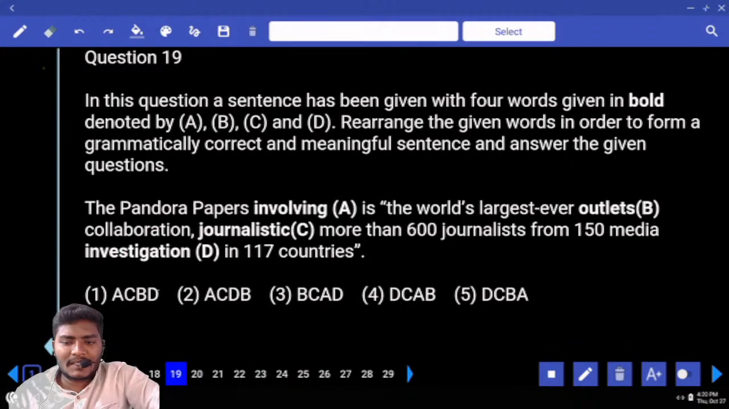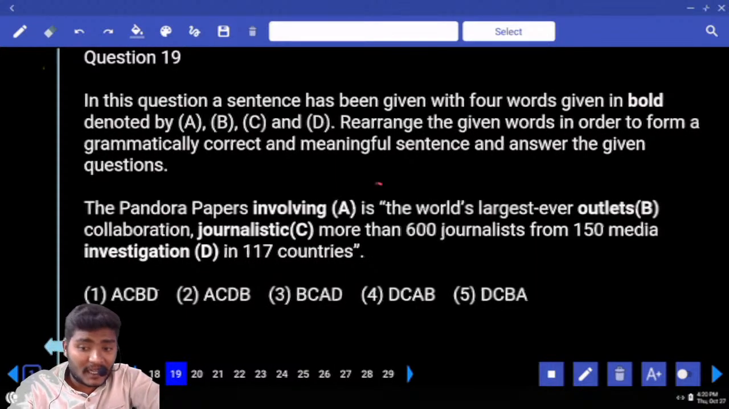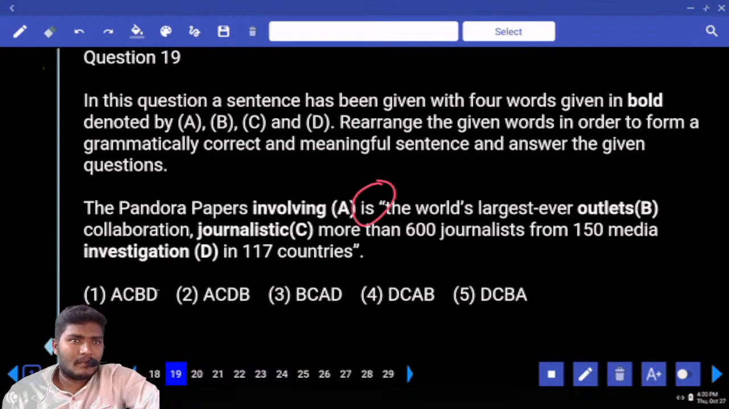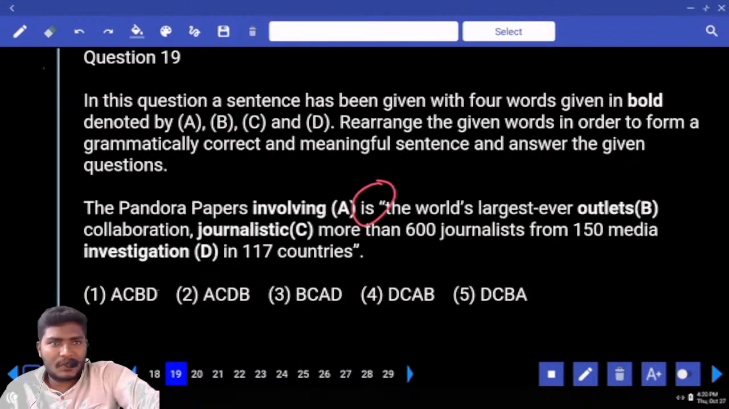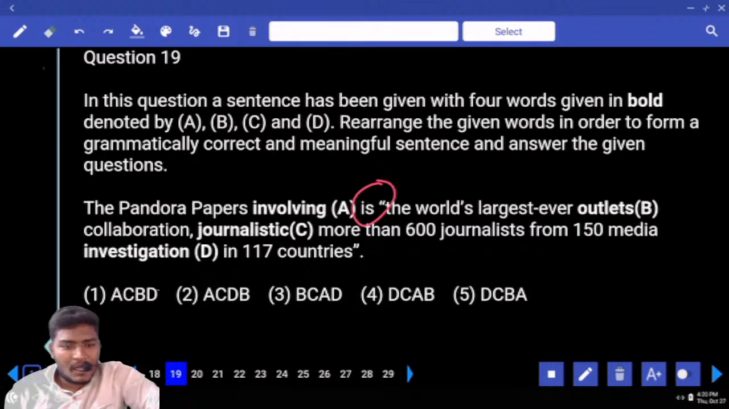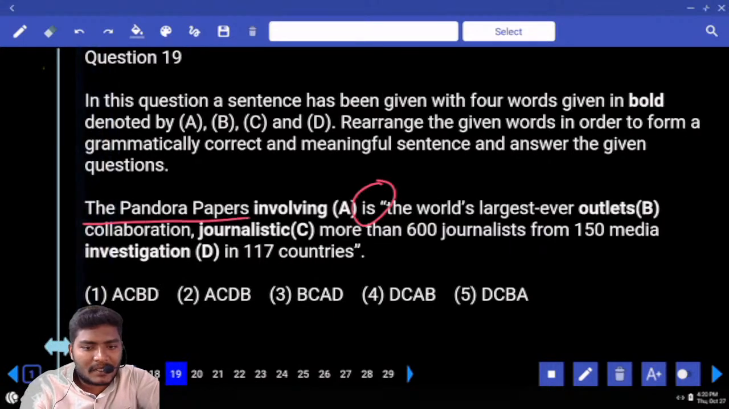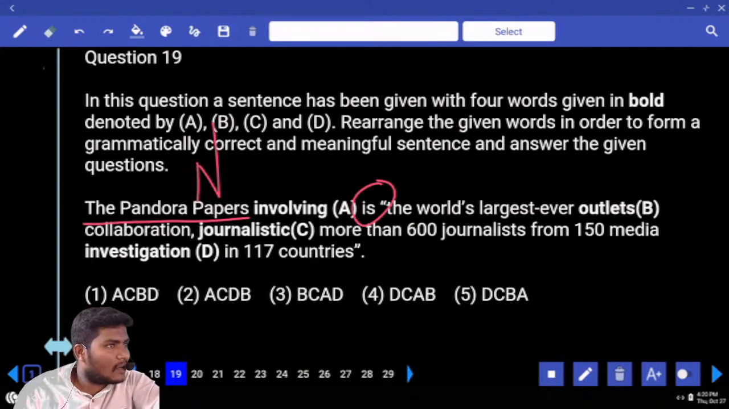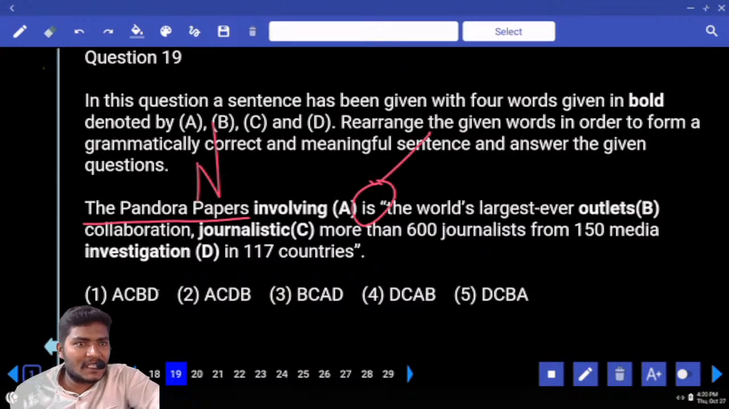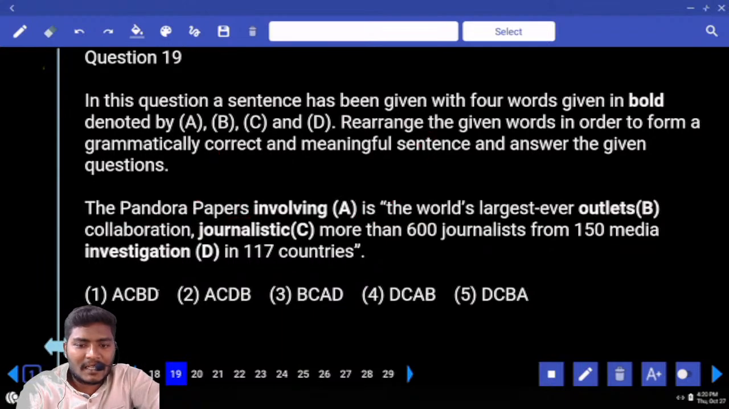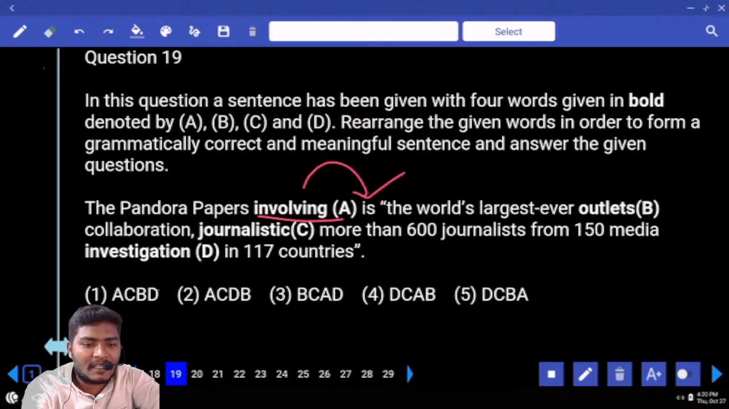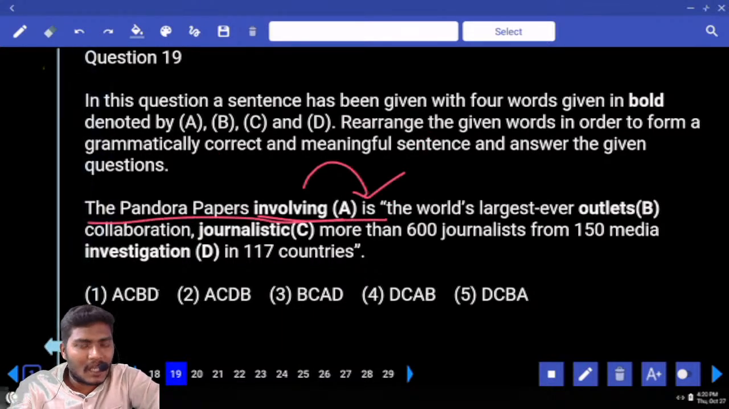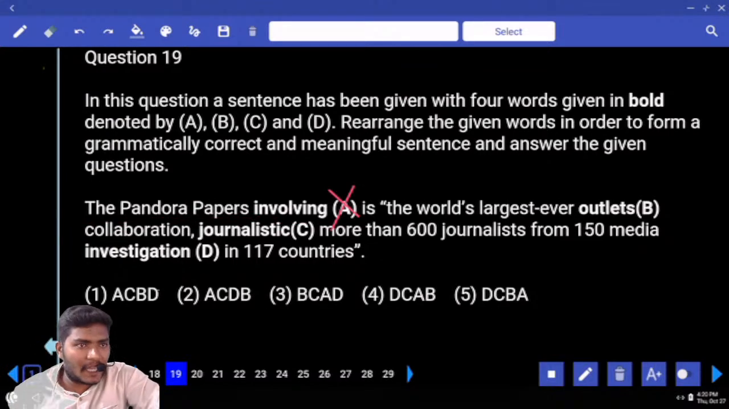The Pandora Papers involving is. Look at this very carefully. Check the words before the highlighted word and after the highlighted word. Now, the Pandora Papers, if at all we are referring to papers as a subject or noun here, papers is singular or plural here? Plural. Can you combine it with is? No. Now, look at another word, involving is. Can you combine the Pandora Papers involving is? Impossible. That means we need to change A.